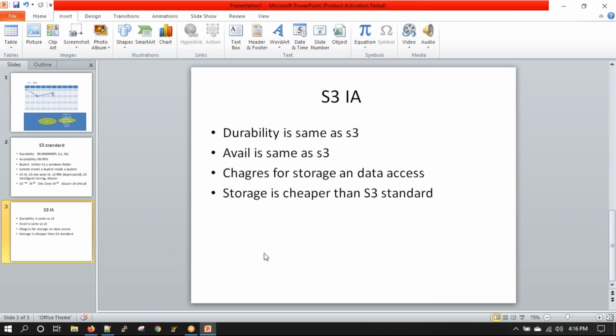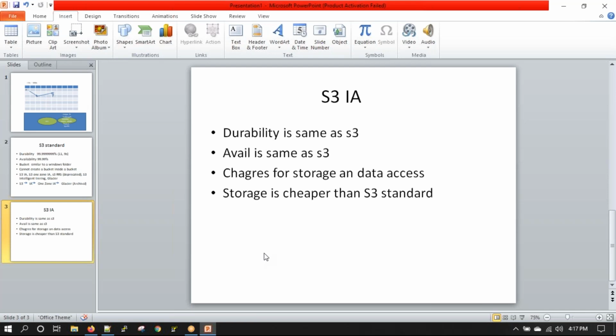After 1 year, when I know that data is not useful for me, but the compliance says that you have to keep the data for 7 years, what we'll do is we'll push the data to Glacier. Glacier is the cheapest object storage service and it is used for data archival. The only challenge with Glacier is that if you store anything on Glacier, to download that data, you will have to wait for 3 to 5 hours.